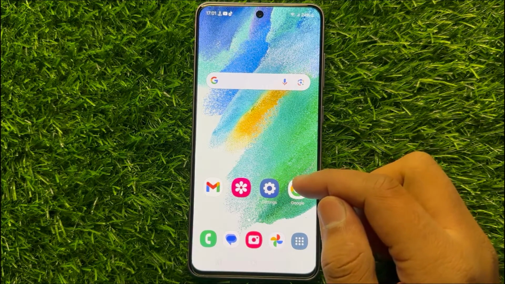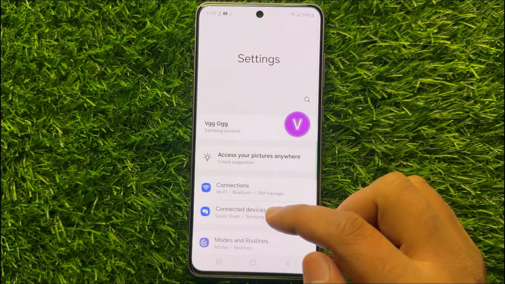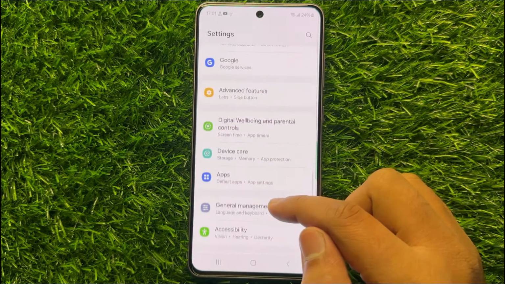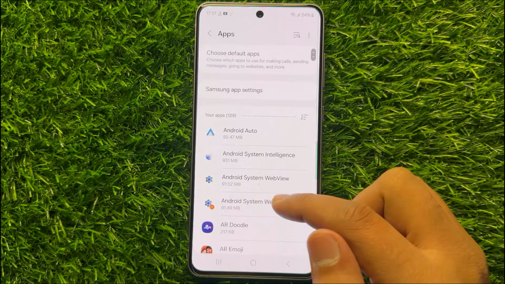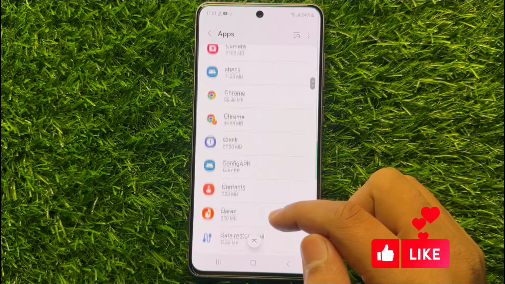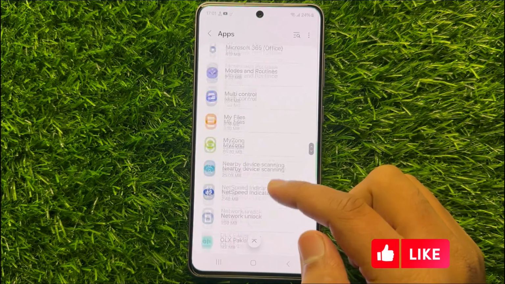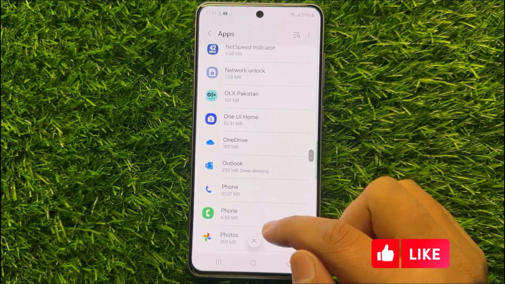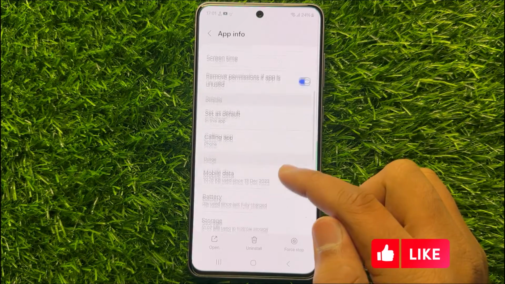So to fix this issue, first of all, open settings. Now in settings, scroll down and here click on apps. Now in apps, scroll down and search the phone app. Now click on phone app and go to its storage.